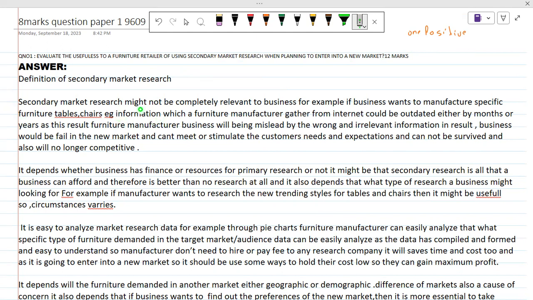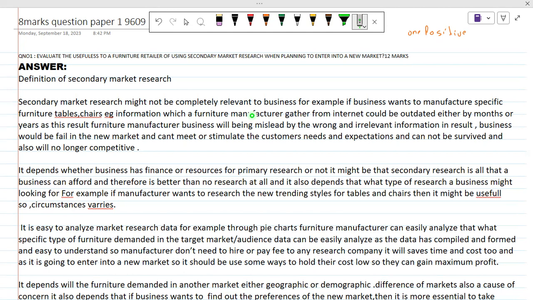So first of all, I just write the knowledge point at the start. I have written that secondary market research might not be completely relevant to the business. In this point, I am just stating the disadvantage of secondary market research, that it is not relevant information. So in this point, I just made my knowledge point. I'm just talking about how secondary research has no relevancy for the business. So this is the negative point I wrote at the start.